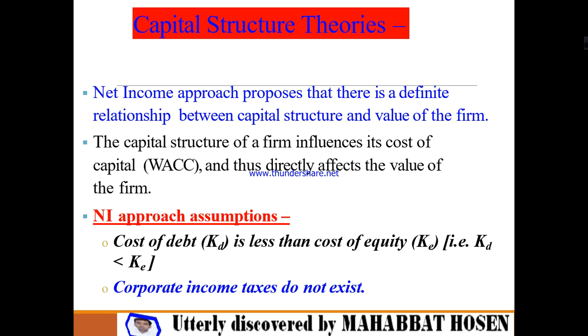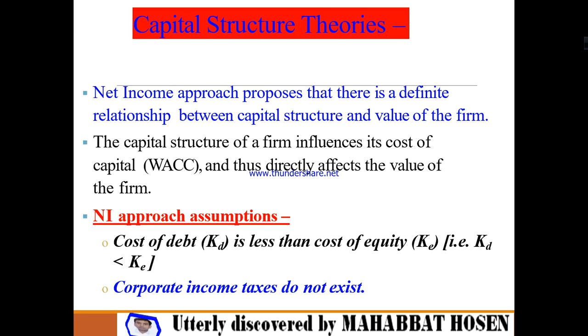Here there is a particular specific point: cost of debt, that means KD. We define cost of debt KD as less than the cost of equity, KE. That means KE will be higher than KD. Here cost of equity will be higher than cost of debt. And number two, a very specific assumption in this case: corporate income tax does not exist. That means there is no need to consider corporate income tax.